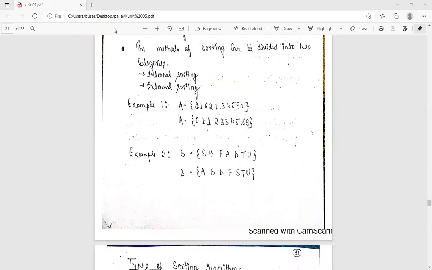Example one: A is equal to 3 1 6 2 1 3 4 5 9 0, and the other is A is equal to 0 1 1 2 3 3 4 5 6 9. The second is the sorted form of the first number.